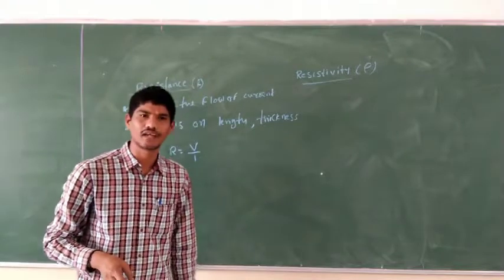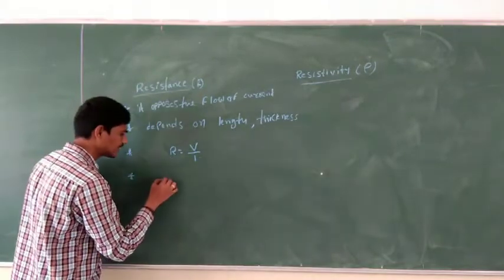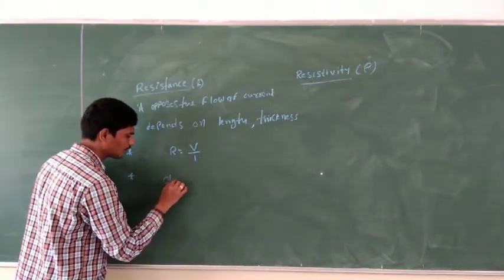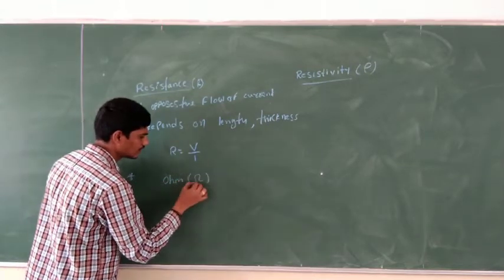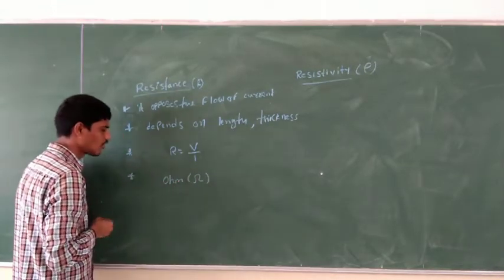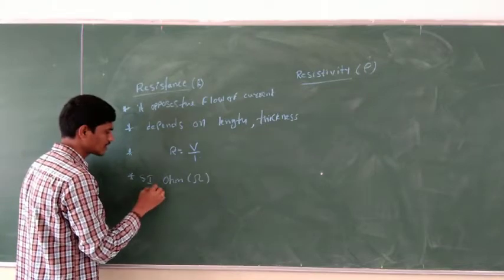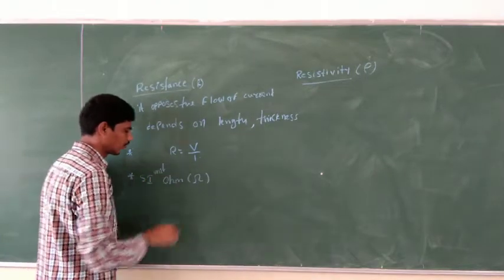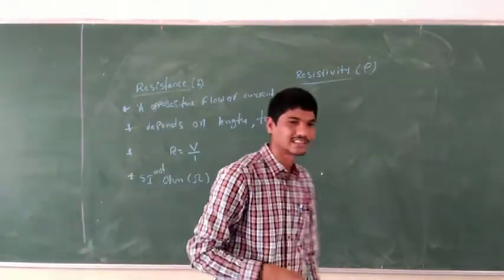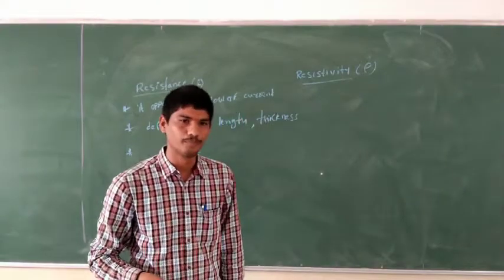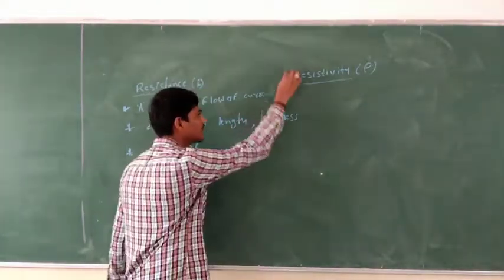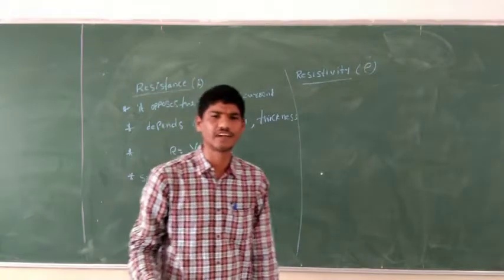What is the SI unit of resistance? We know it is the ohm. The symbol is omega, or we write ohm. The SI unit of resistance is ohm. Right? Now we will see about resistivity.